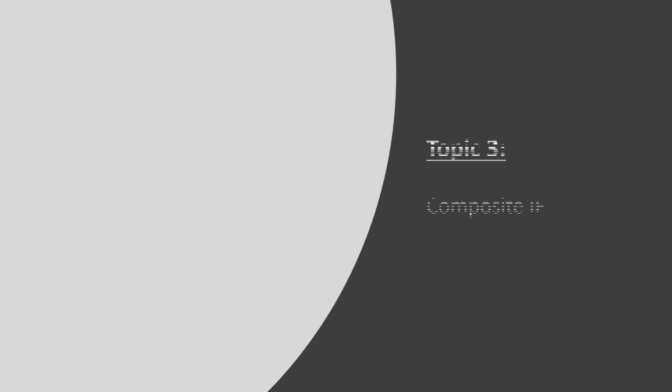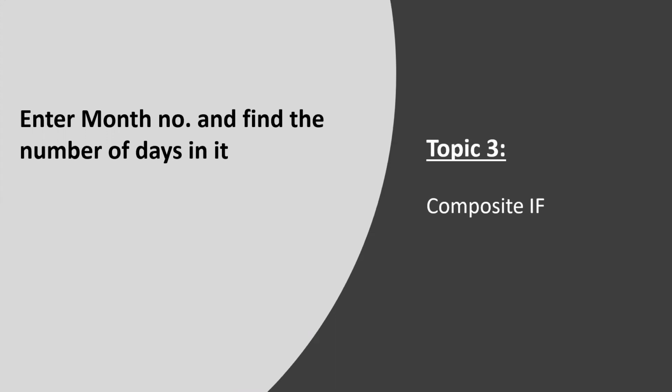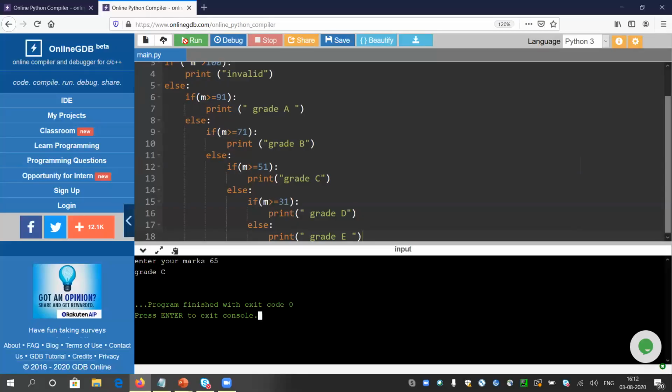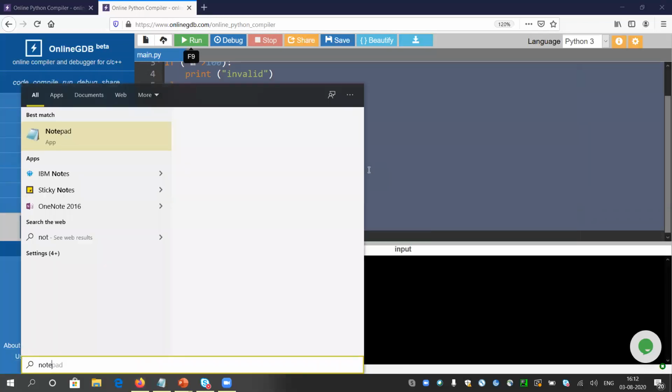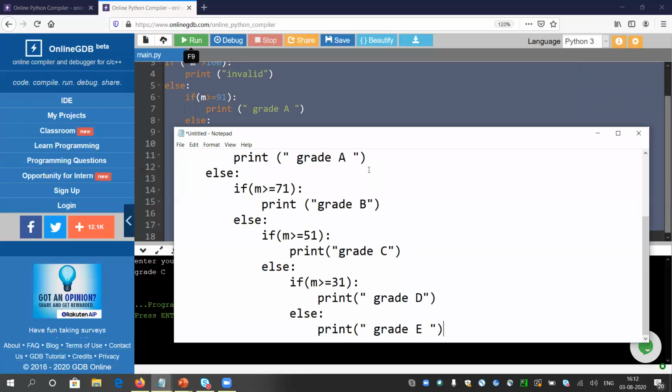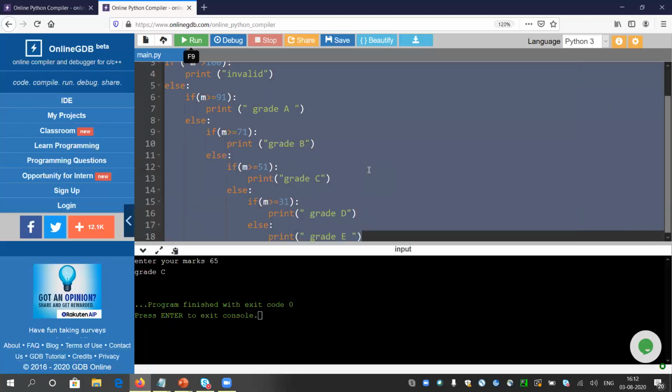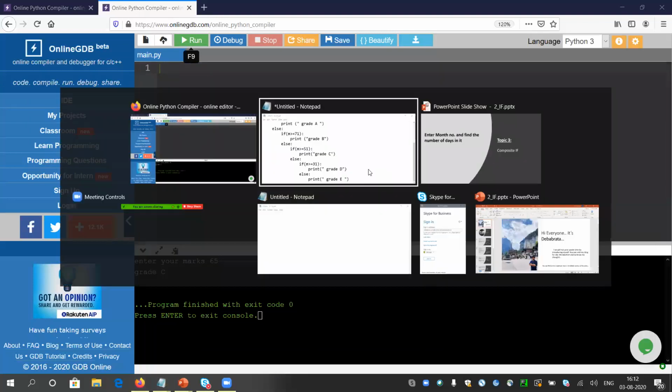So now let's move to the third one. It is the same, month number once again, and find the number of days in it. But the thing is, I have not taken the backup of that code, so I need to write the code once again. So let me take this backup of this code. Okay, let me delete that one. Yeah, I have taken the backup.